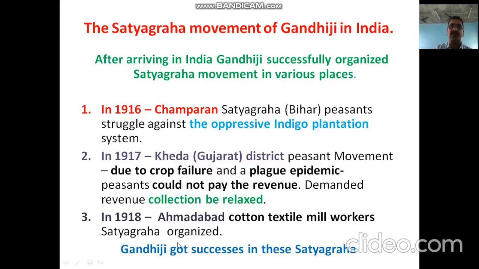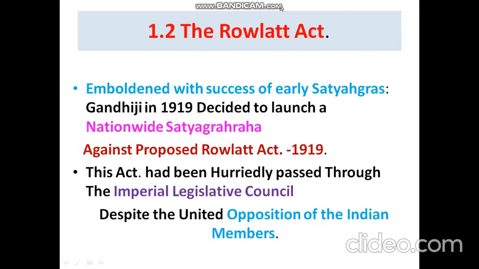In this Satyagraha, Gandhiji also succeeded in providing justice to the workers of Ahmedabad. In this way, this is the third important victory of Gandhiji. And this is one of the most important successes of Mahatma Gandhiji's Satyagraha movement.